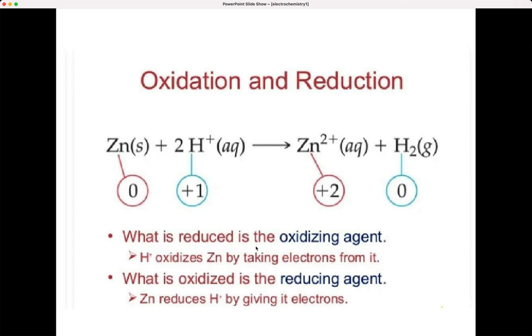So what is reduced is the oxidizing agent. So H+ oxidizes zinc by taking electrons from it. What is oxidized is the reducing agent. So zinc reduces H+ by giving its electrons. You see, zinc goes up from 0 to +2, and hydrogen, +1, is reduced to 0.